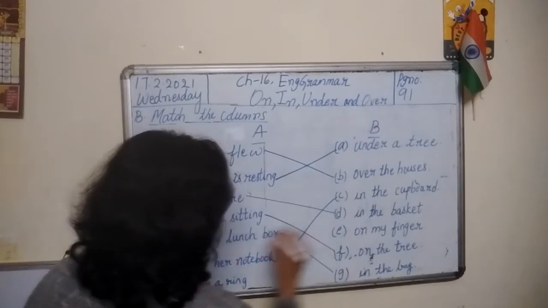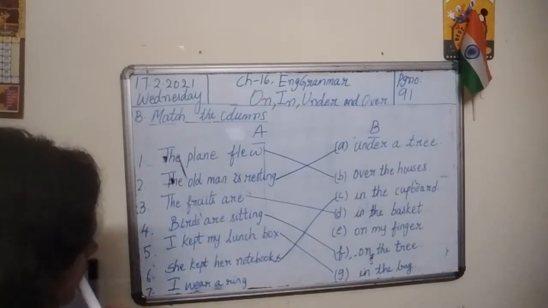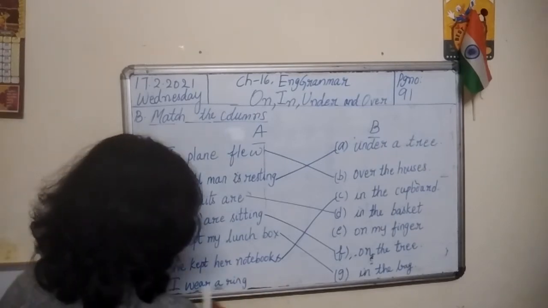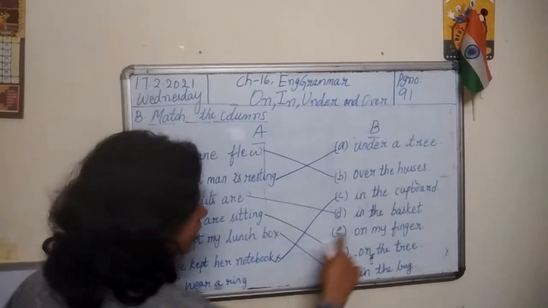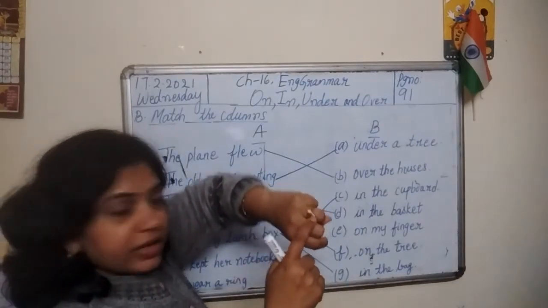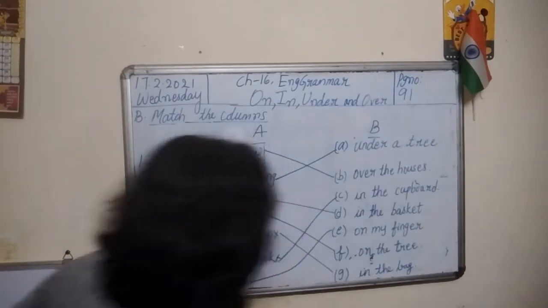Yes. She kept her notebooks in the cupboard. Then we are left with only one. I wear a ring on my finger.